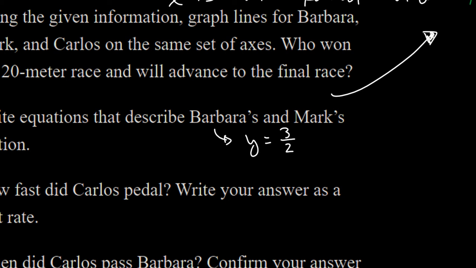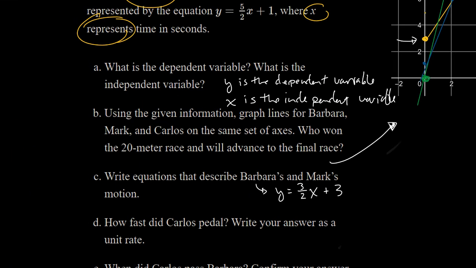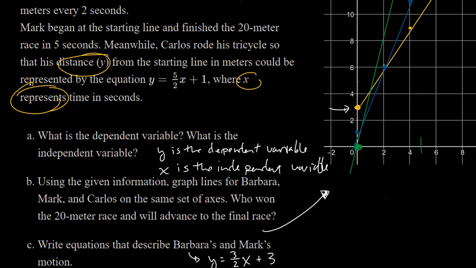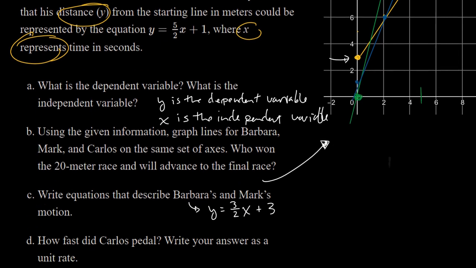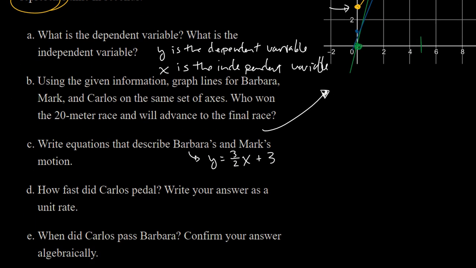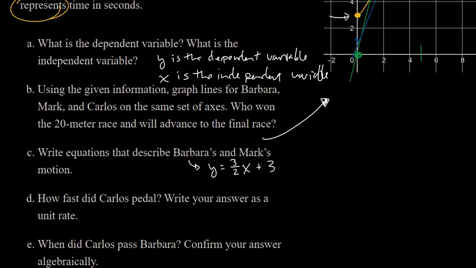So there's my slope ratio, change in y over change in x. I multiply that by x, and then I'm going to add to that the fact that she received a 3 meter head start. Yes, she received a 3 meter head start. All right, our next racer was Carlos, and oh, I didn't write Mark's equation, right? We got Carlos's equation. Let's write Mark's equation.